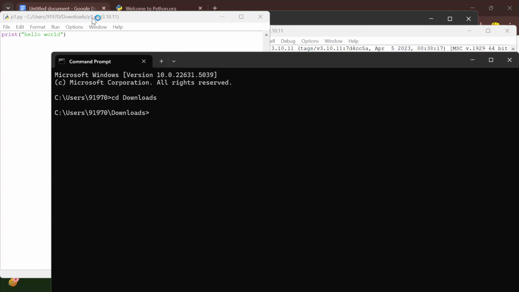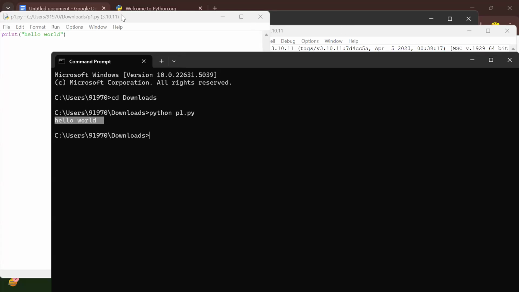In this downloads, we have the p1.py file, and I want to execute that. In order to execute any Python file, you just have to type python, space, the file name. That will execute your code. Now let us run it. See here, it is executed and the same output, hello world, is printed.